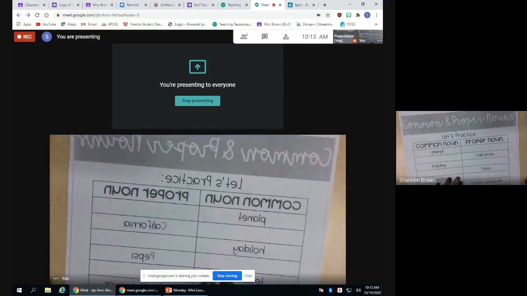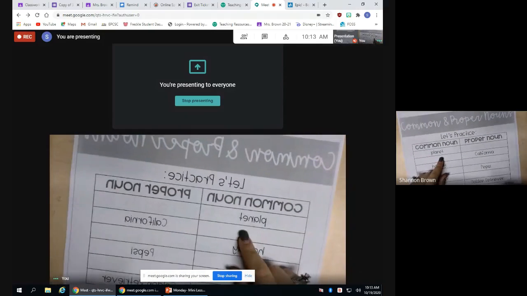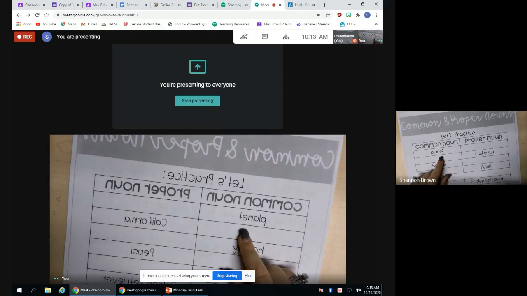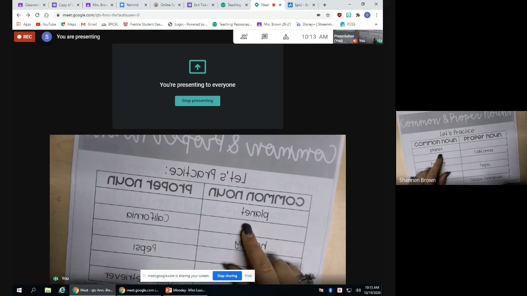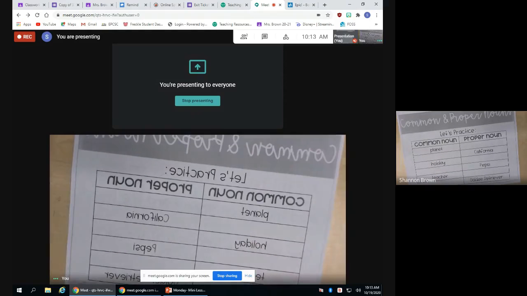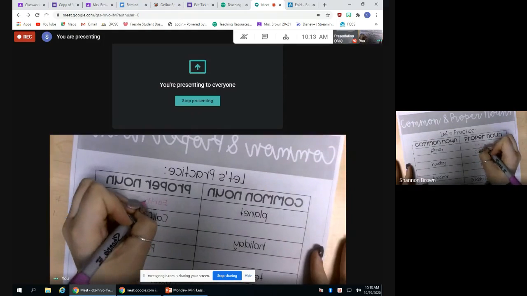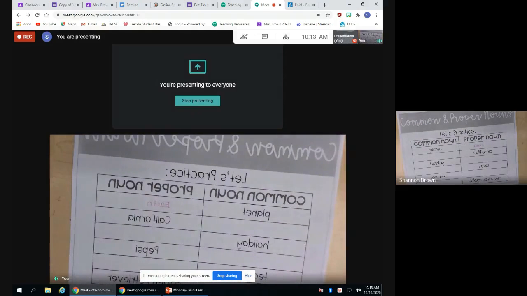So here we are going to practice. Planet. What would be a proper noun for a planet? I'm going to give you a couple seconds to think about it and say it out loud. Yes, Earth would be a planet. Or Mars, or Saturn, okay? Any of those, or any of the other planets, would have been a proper noun to the common noun planet.